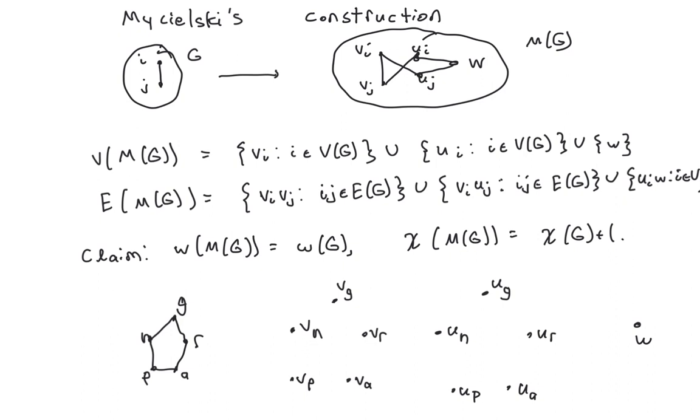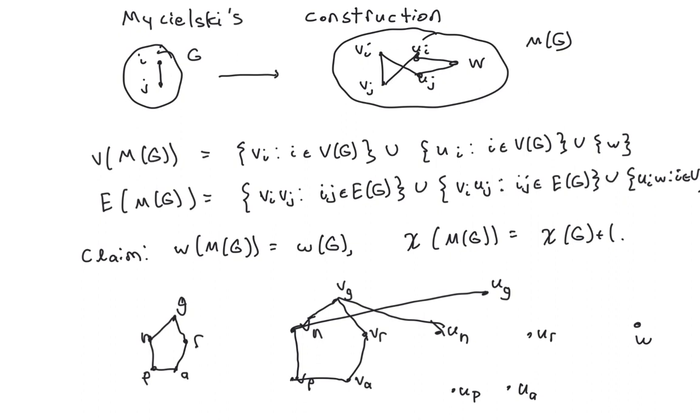And then the rule is for every edge in our original graph, like from G to H, we first make a copied edge from V sub G to V sub H. And so we do that for each of these 5 edges. So we get an exact copy of our original graph. But now for each of these edges, we also replace one of the V's with a U. So we replace V sub G with U sub G, or V sub H with U sub H. So I did the picture up here as well. Every edge gets replaced with 3 edges.